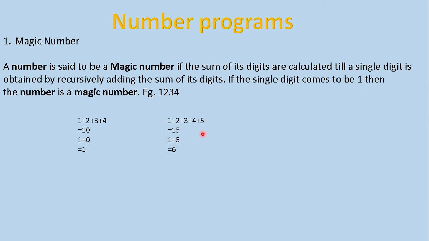Now we can see another number which is not magic. 1, 2, 3, 4, 5. Please add its digits. What are you getting? 15. Now again separate this 15, its digits. Then you will get 1 plus 5. That is what? 6. So it is not a magic number. The sum should come as 1.